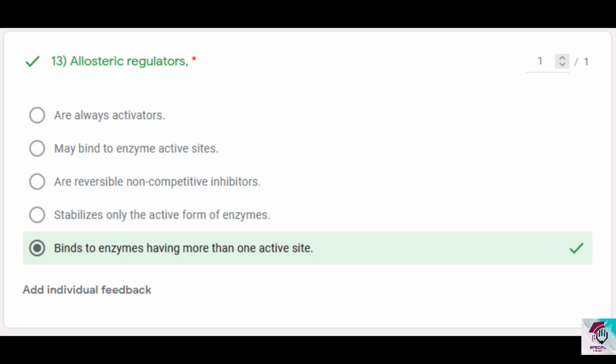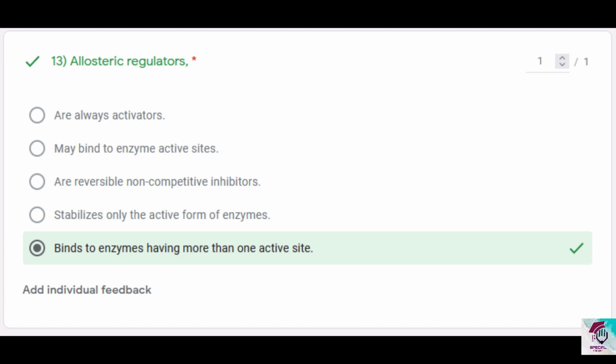And allosteric regulators, they don't always bind. When they want to stimulate an activity or inhibit an activity, that particular regulator will come and bind. So their function is like reversible non-competitive inhibitors. They are not reversible non-competitive inhibitors.